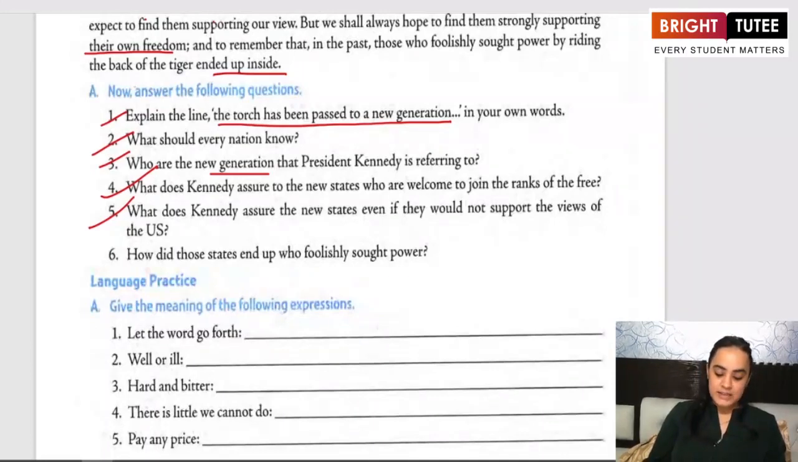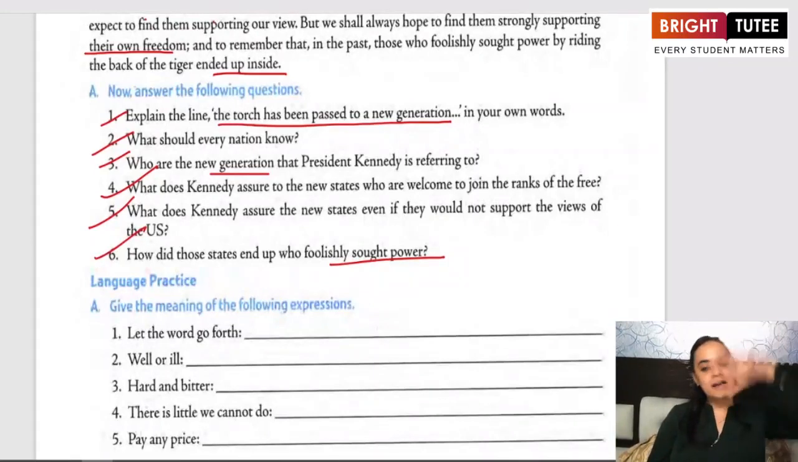How did those states end up who foolishly sought power? Now, for this, he has used a very good phrase at the end, that those states, or the one who sat on a tiger, ended up being inside it. So those states who wanted to have power, they actually became crushed and defeated at the end.